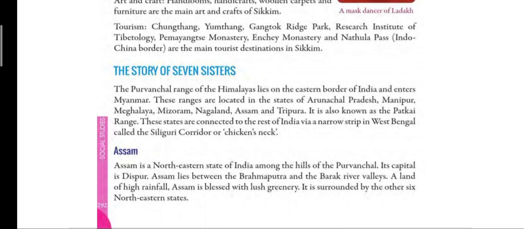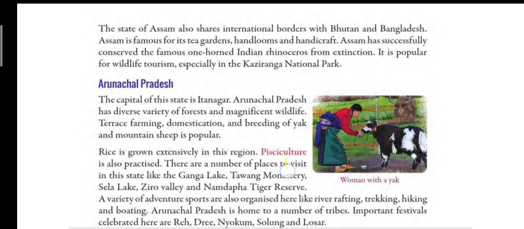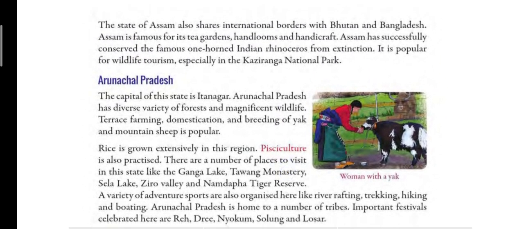Next, children, we will read firstly about Assam. The capital of Assam is Dispur, and the state lies among the Purvanchal Range. Now, Assam receives the highest rainfall and it is famous for tea gardens. So, Assam receives high rainfall and it is famous for its tea gardens. Then, Assam is also famous for its one-horned rhinoceros and Kaziranga National Park.